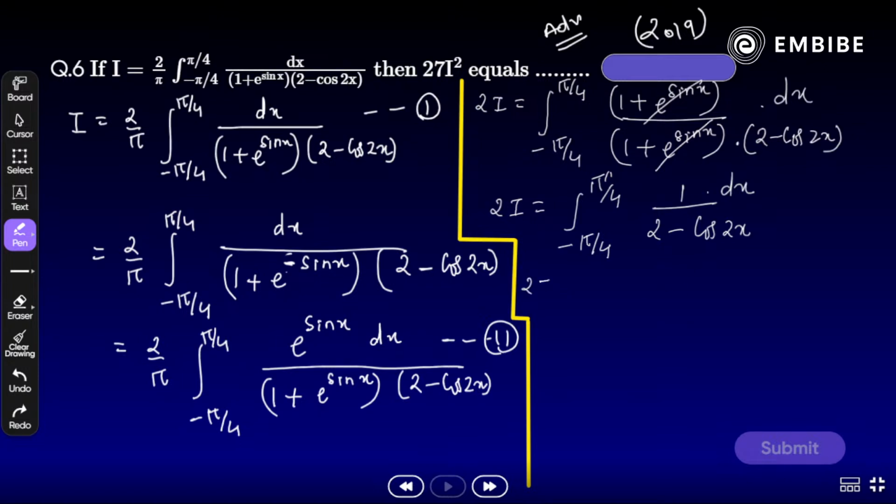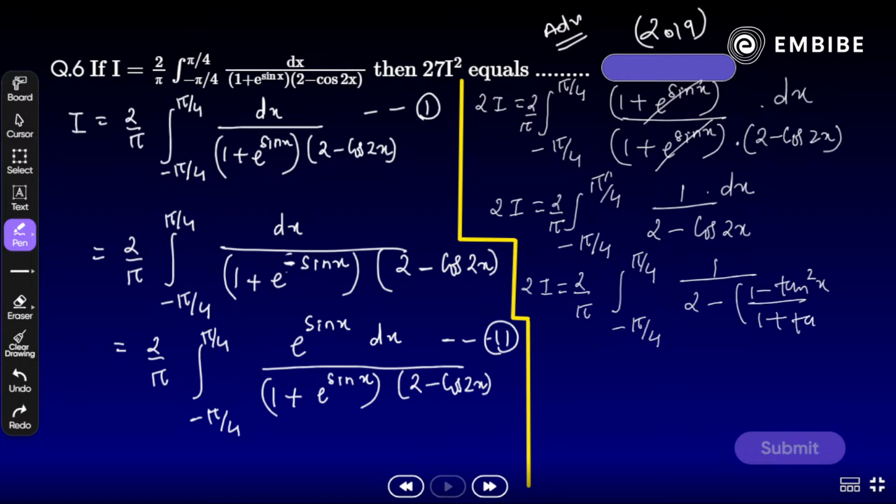So we can say that 2I is equal to what? 2 by pi. Yes, we missed 2 by pi here. Exactly, you missed 2 by pi here. 2 by pi, integral from minus pi by 4 to plus pi by 4 of 1 by 2 minus, yes, the tan formula. Very good, Ashish. We have to apply 1 minus tan square x divided by 1 plus tan square x dx, correct? Now 2 gets cancelled out. We can easily cancel out.